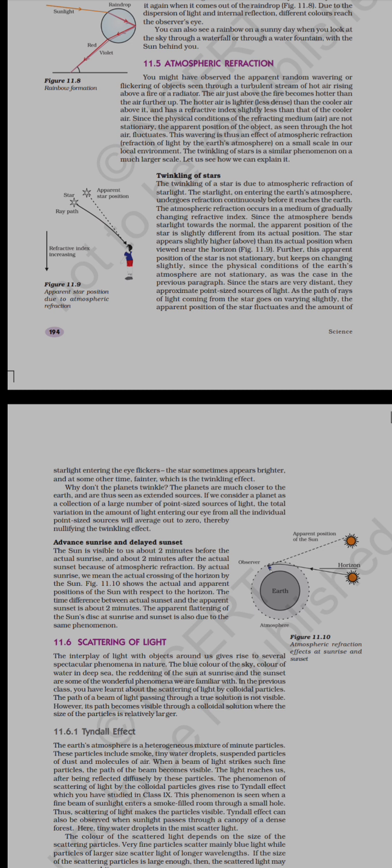Why? Because the actual sunrise is below the horizon, and the light moves away from the normal, so we can see the sun 2 minutes before. At sunset, the light moves towards the normal, so we see it 2 minutes late. The apparent flattening of the sun's disk at sunrise and sunset is also due to the same phenomenon. This is the time difference of 2 minutes between the actual and the apparent position.